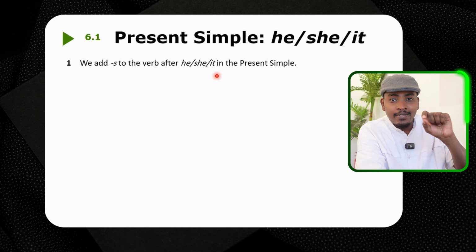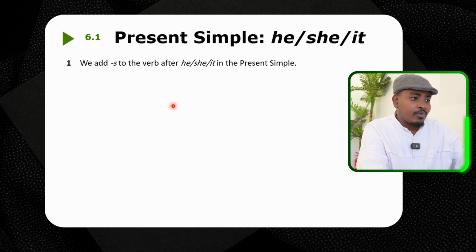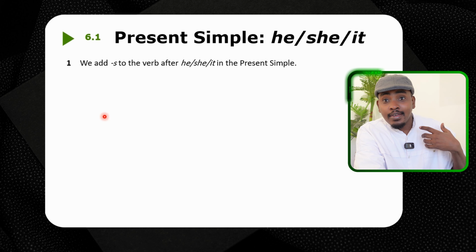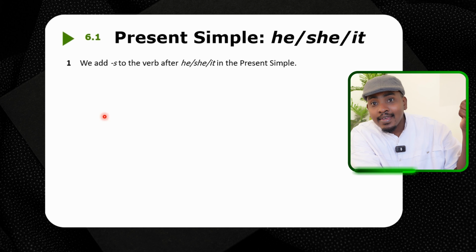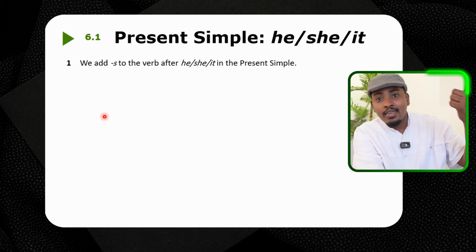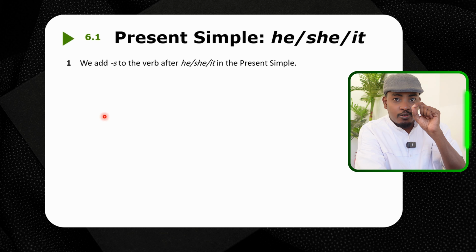You put s with the verb. I eat, you eat, they eat, right? But she eats, he eats, it eats. Don't forget the s.